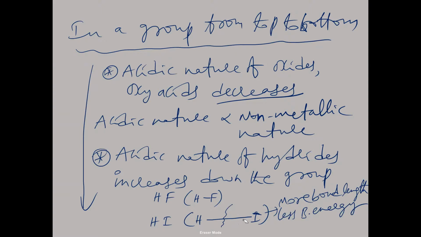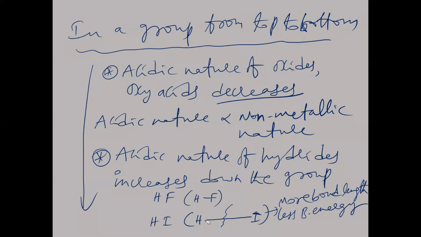Bond dissociation energy is lesser here, so it will easily produce H plus. If a hydride is ready to produce H plus, its acidic nature is greater. Which will produce H plus ion easily, HF or HI? The HI molecule can produce H plus easily.